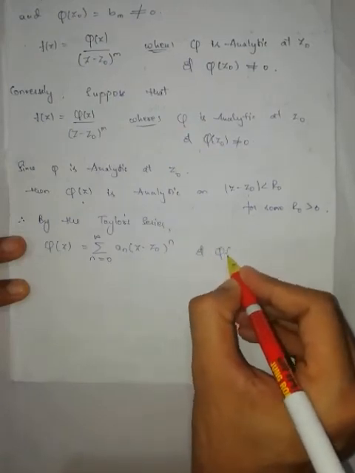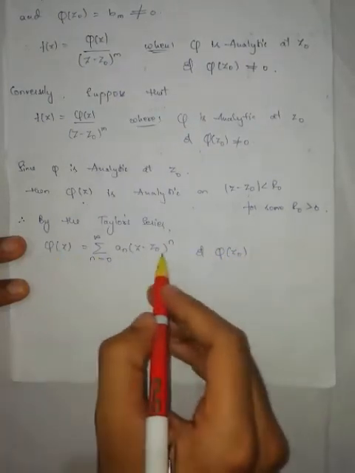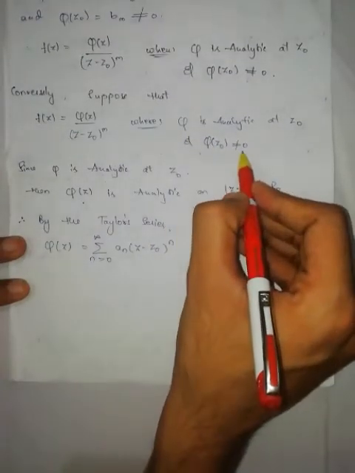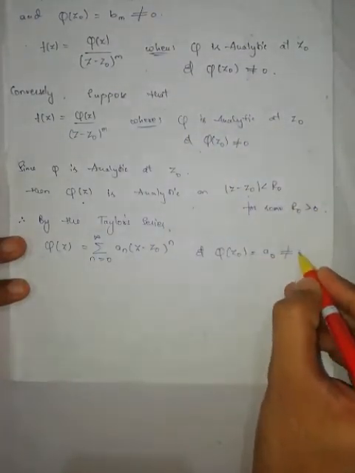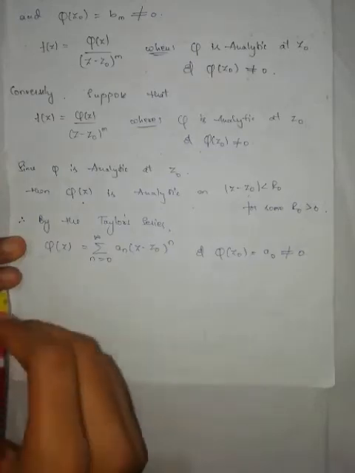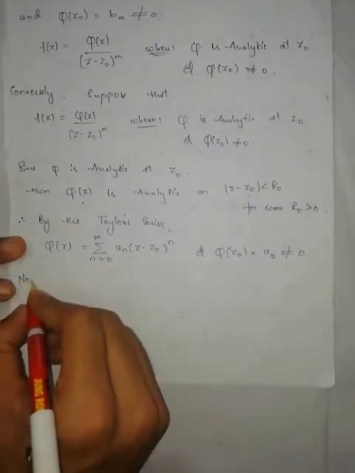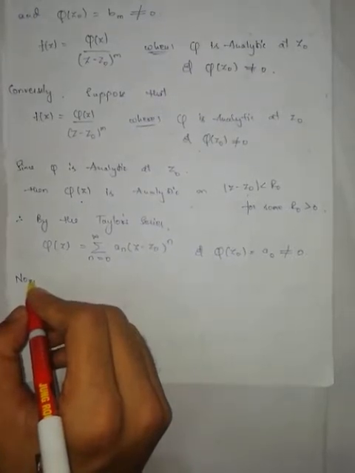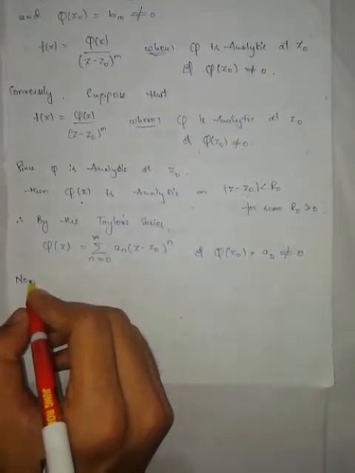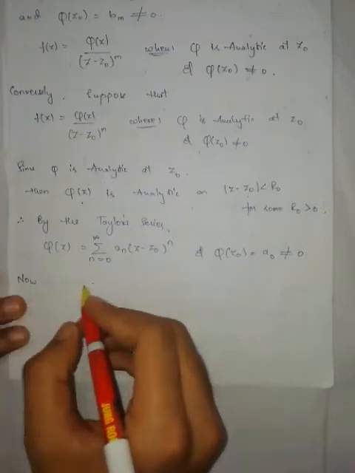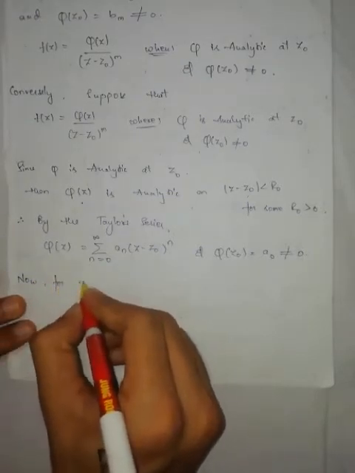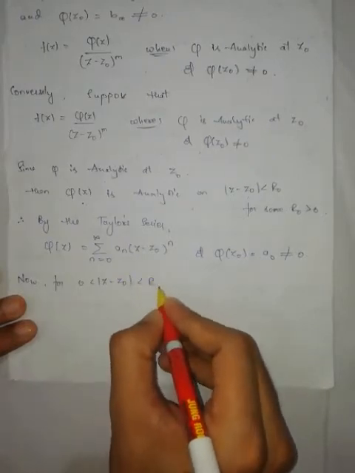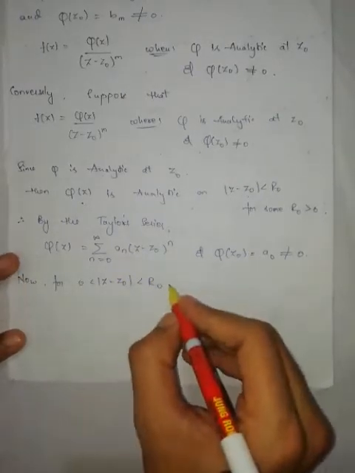And what is phi of z naught according to this? It is a naught. Since phi of z naught is not equal to 0, this implies a naught is not equal to 0. Now consider the annular domain, that is for 0 less than modulus of z minus z naught less than r naught. Then